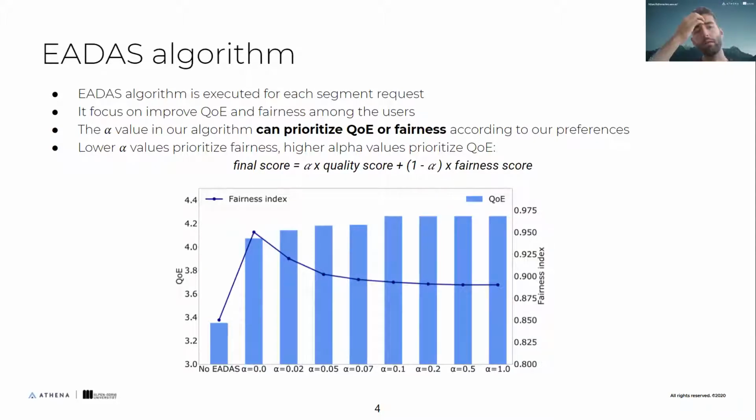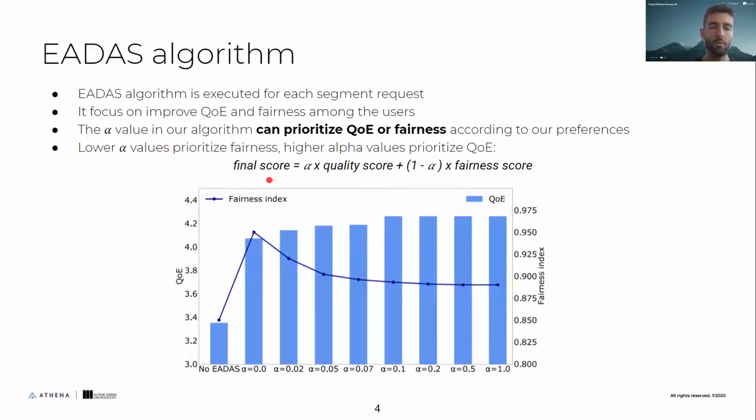We introduce an alpha value in our algorithm that can tune the QoE or fairness. The network manager can make the trade-off according to their preference. So lower alpha values in our algorithm means that we prioritize fairness. Higher alpha values, we prioritize the QoE. We have the full algorithm in the paper in case you are interested, but one important line is that we can show that the trade-off is this way, that the higher alpha value will give more importance to the QoE, to the quality score, and the opposite with fairness.